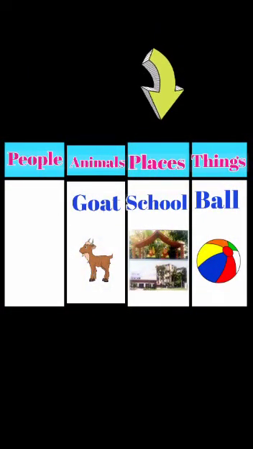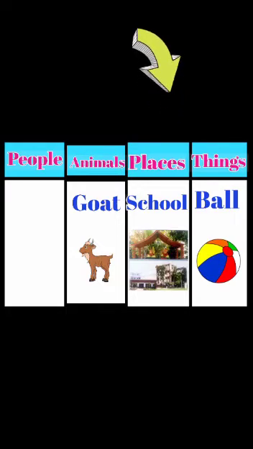Now look at the next picture. Tell me, whose picture is this? Yes, this is our school. It is a place. So it will come under places column.